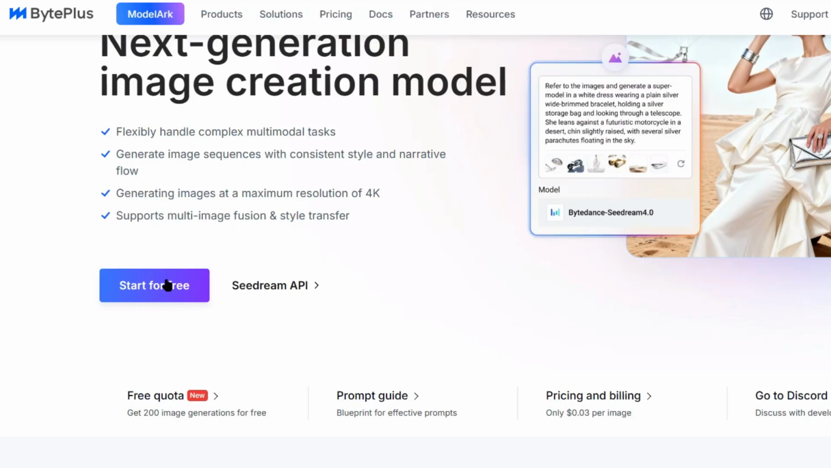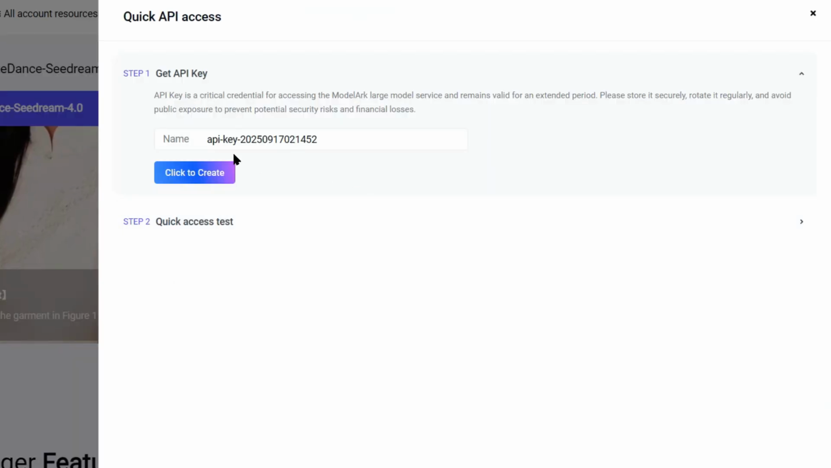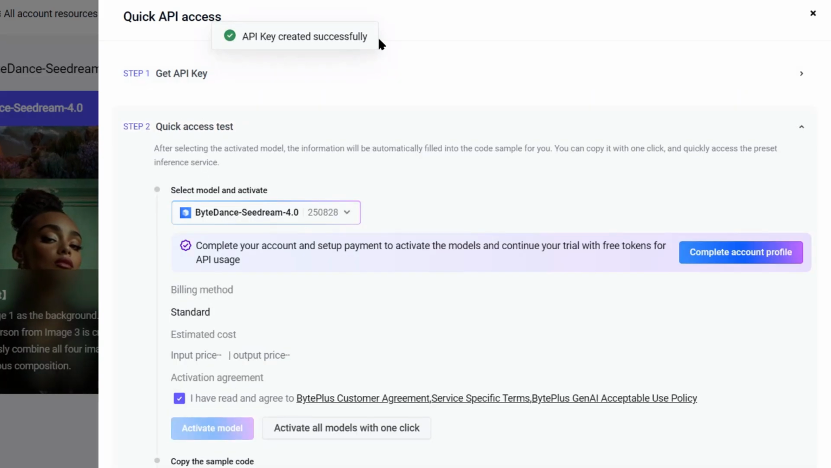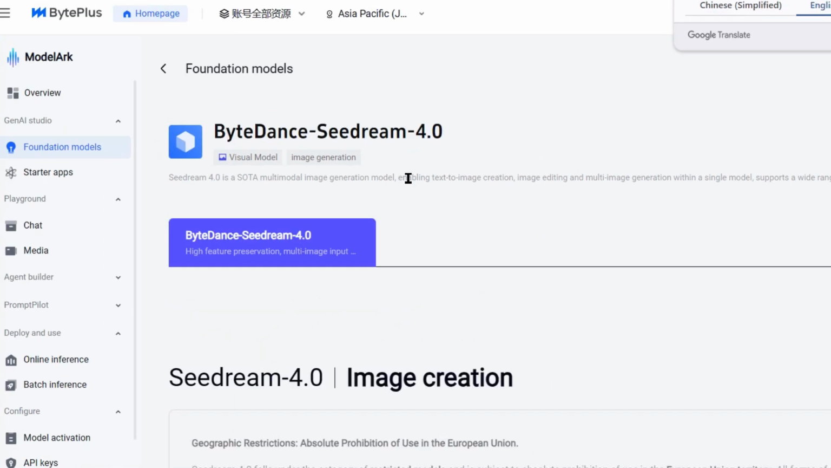Now, where can you actually try Seedream 4.0? You can access it through BytePlus's platform. They're offering the official Seedream 4.0 API, and you can sign up now to try their model with free credits. The link is on their website at byteplus.com.